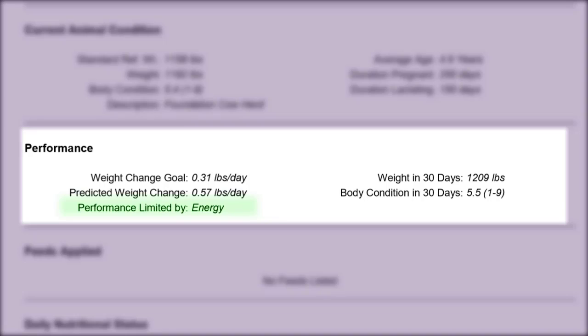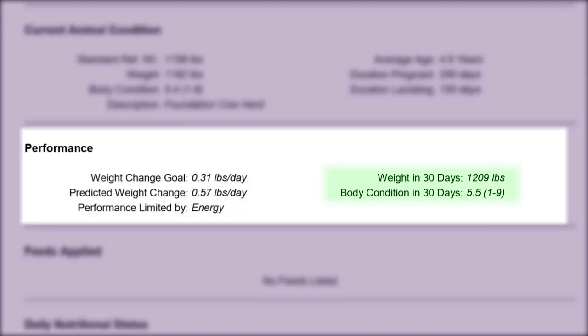NutBal will evaluate the diet quality relative to your herd requirements and estimate what is limiting animal performance from a protein and energy standpoint. It is important to note that even when animals are gaining weight, there is still always a first limiting nutrient. In this example, animal performance is limited by energy. Although energy is limiting animal performance, the animals are still gaining weight. This means there is enough excess protein being consumed to support additional gain if energy is added to the diet.